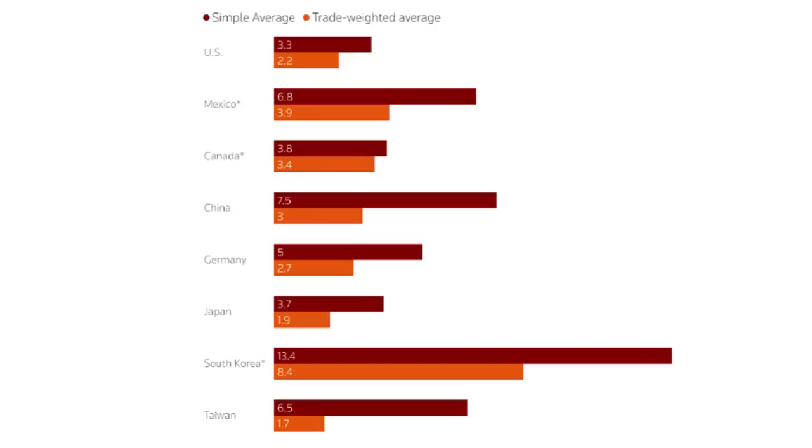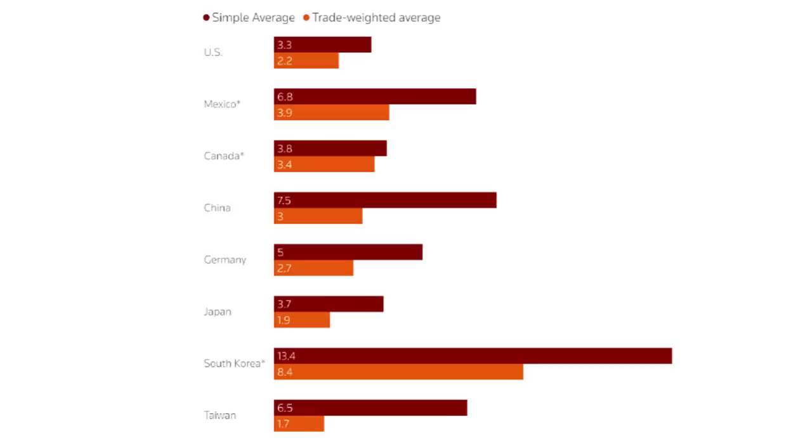The average tariff charged by China is 7.5%. And I think this is an interesting one because Donald Trump recently applied a carte blanche 10% tariff across the board against all Chinese imports. So the US now is applying a higher tariff than China is applying against US imports. And China has come back and said that it's now increasing the tariff on certain US imports. So this is really the start of the trade war between the two largest economies in the world, which is bad news for both of those economies and also the global economy.